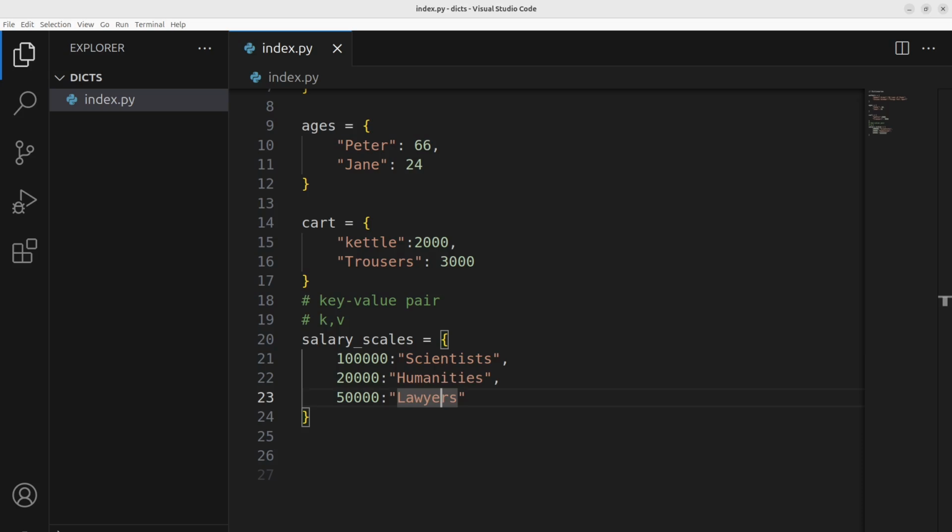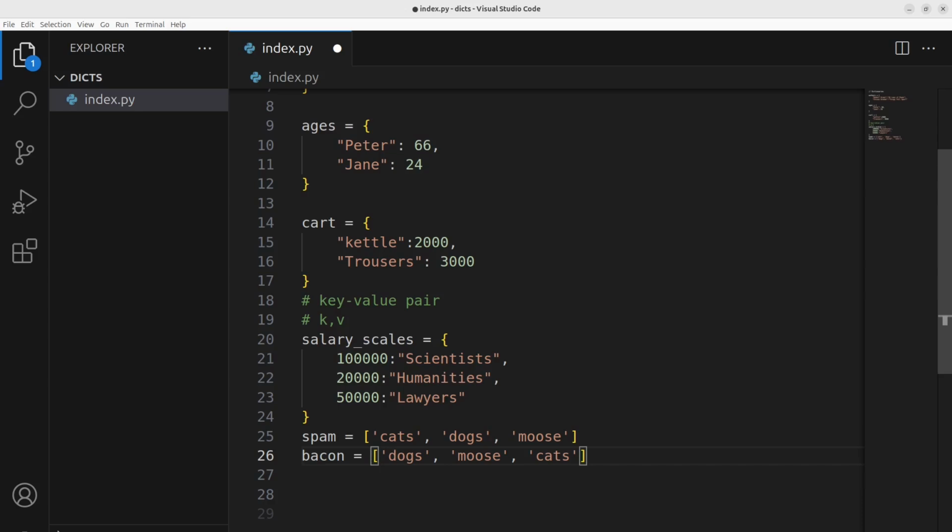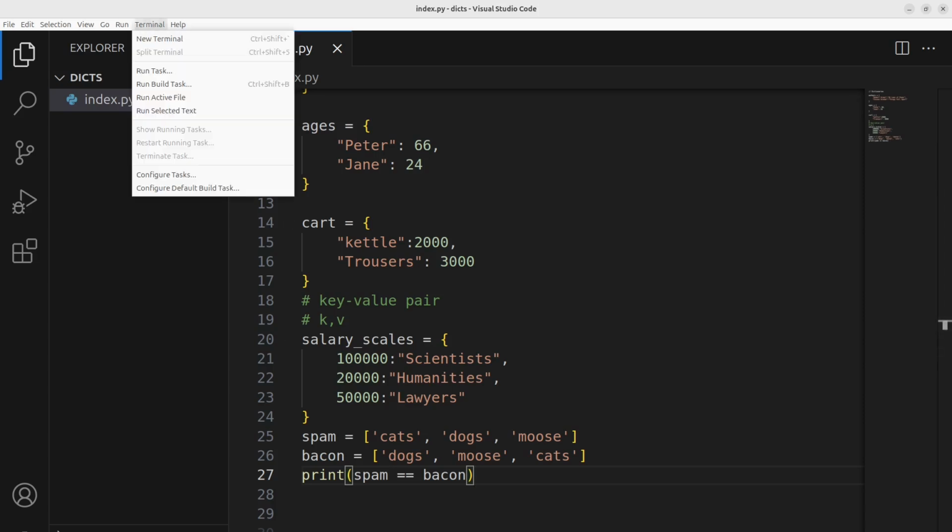We can also think about dictionaries and lists. There is a similarity. In lists, we cannot compare certain things. For example, in these two lists, we cannot say if we print that spam is equivalent to bacon. That's a weird name. Okay, not weird, but well, I don't take bacon, but all is good. So these two, when you look at the items, are the same, but let's see what is printed on the screen.